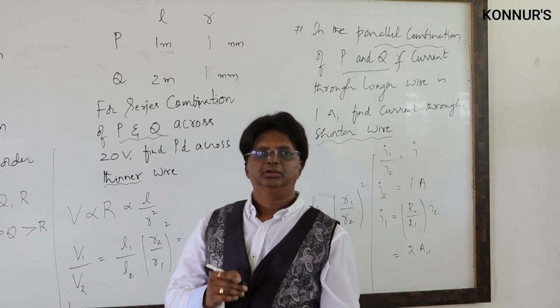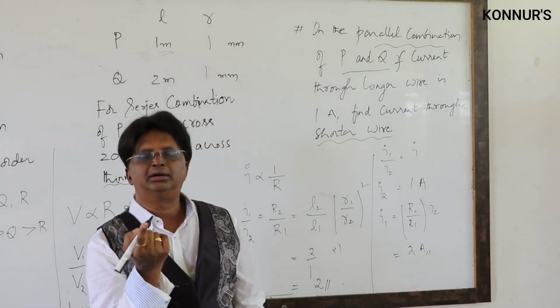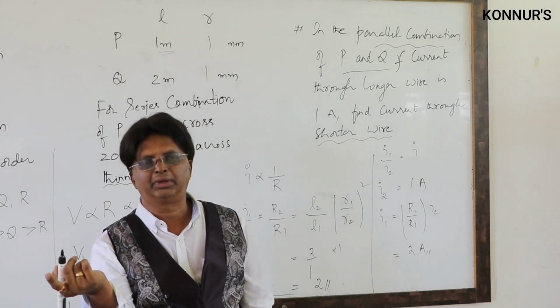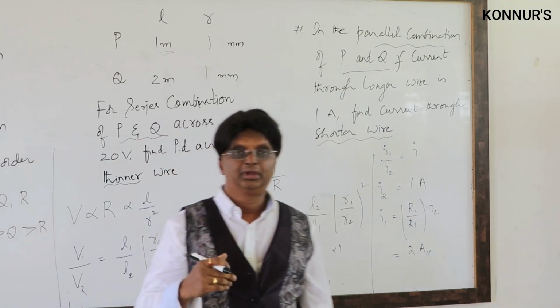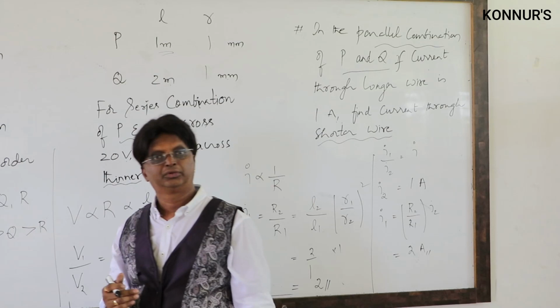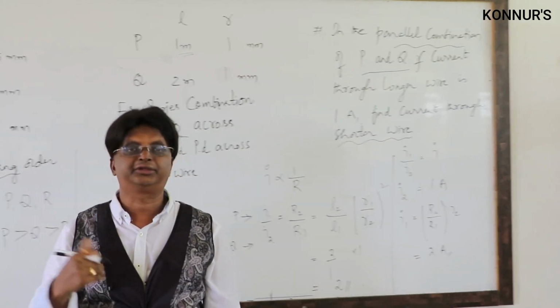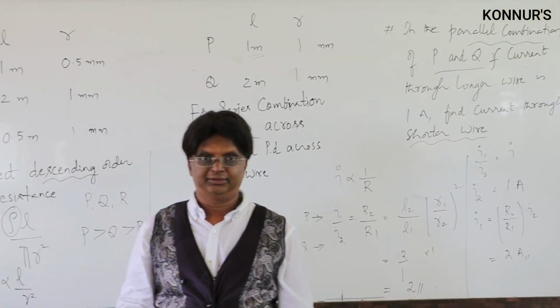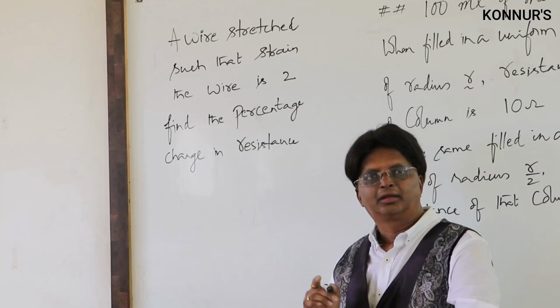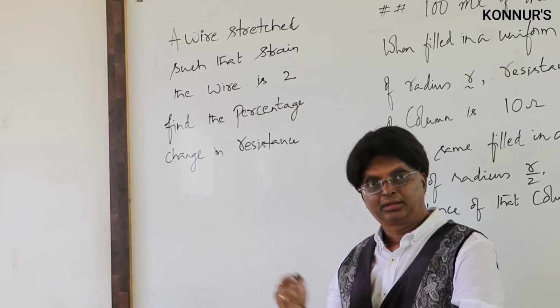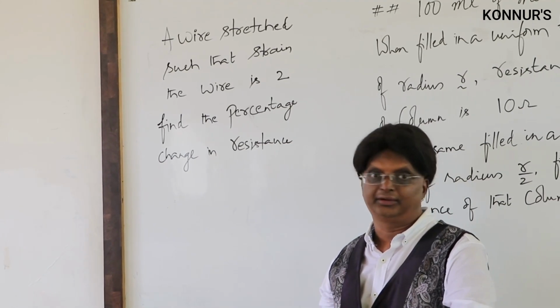Okay? V is proportional to R, combined with R proportional to 1 by L square. Similarly, I is proportional to 1 by R, combined with R proportional to 1 by L by R square. Let us come to another concept: the same resistance of a conductor. Another concept we will discuss now: the concept of resistance and variation with the size of the conductor.